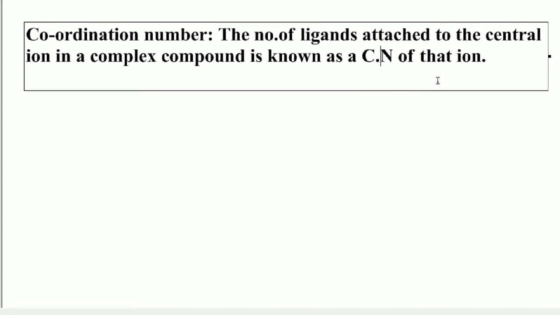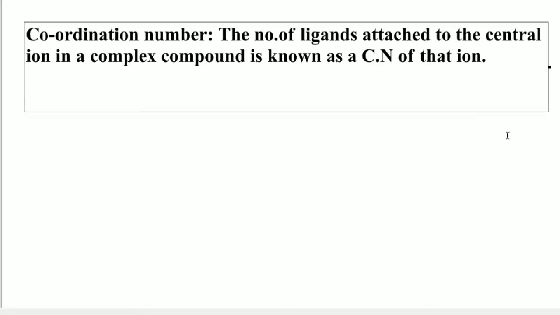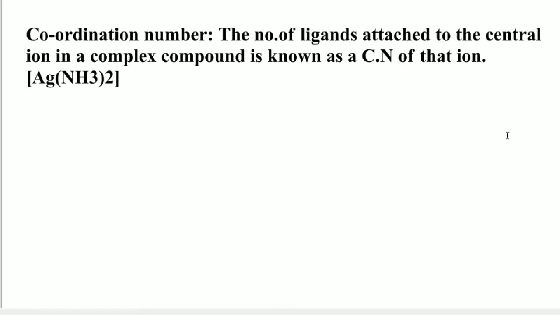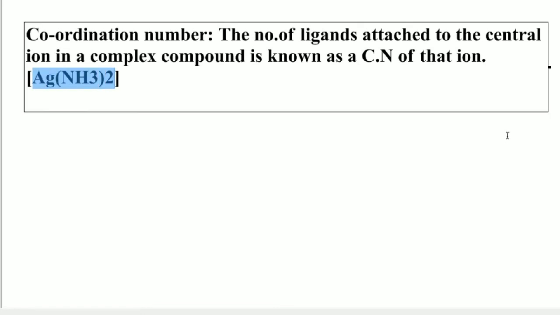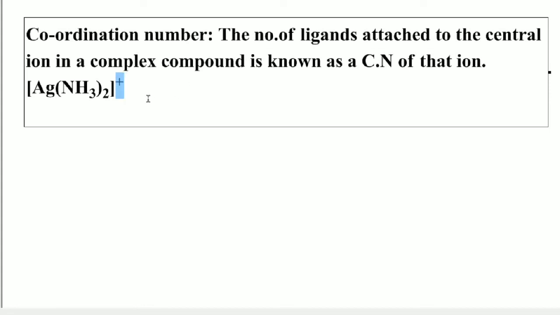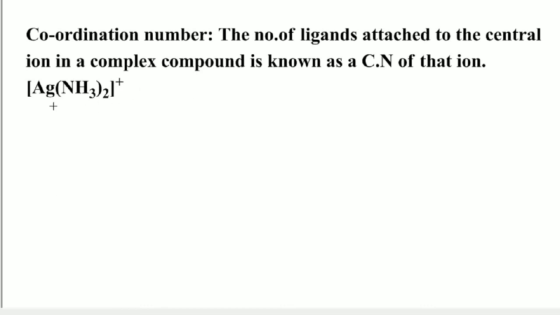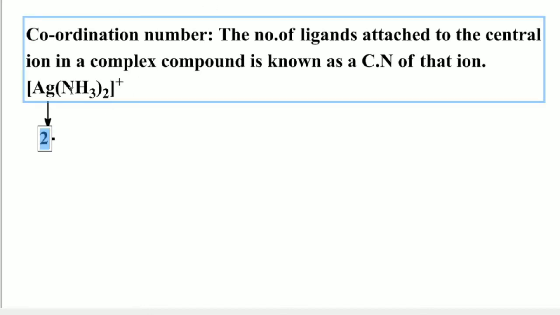For example students, if you take a silver complex, Ag(NH3)2 plus. In this complex, silver is the central metal ion and ammonia is the ligand. The coordination number of the central metal ion silver is 2, because silver is attached to two ammonia ligands.